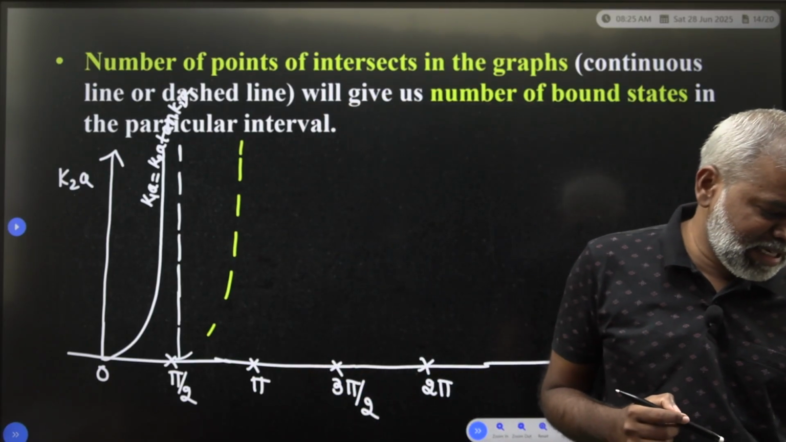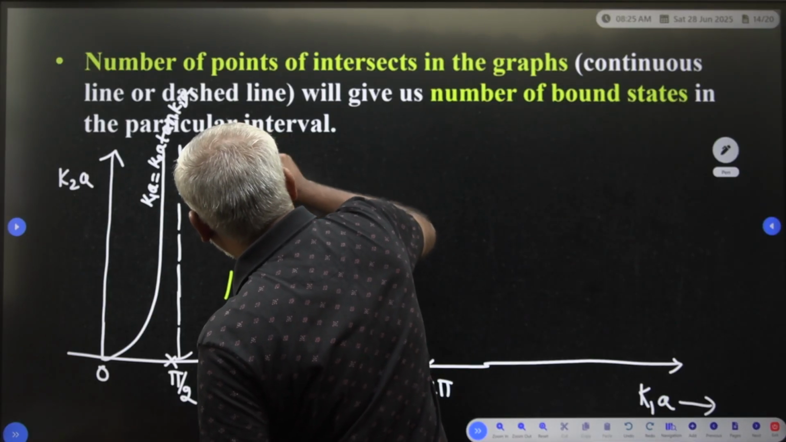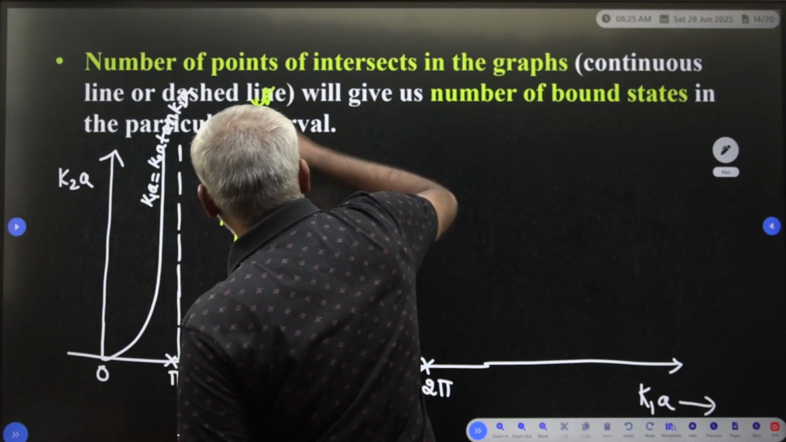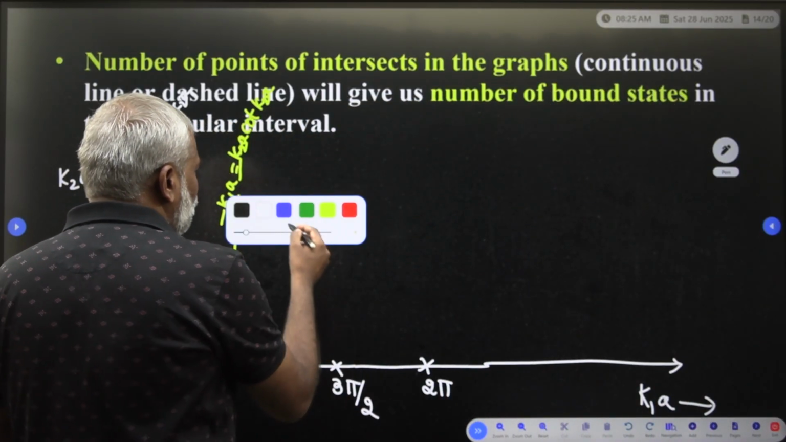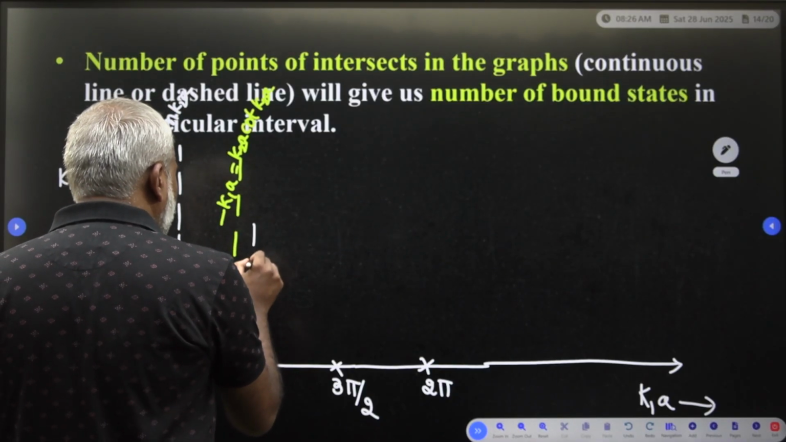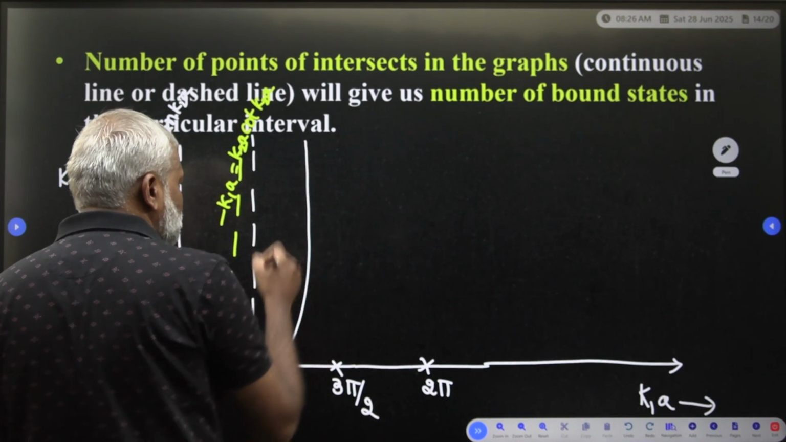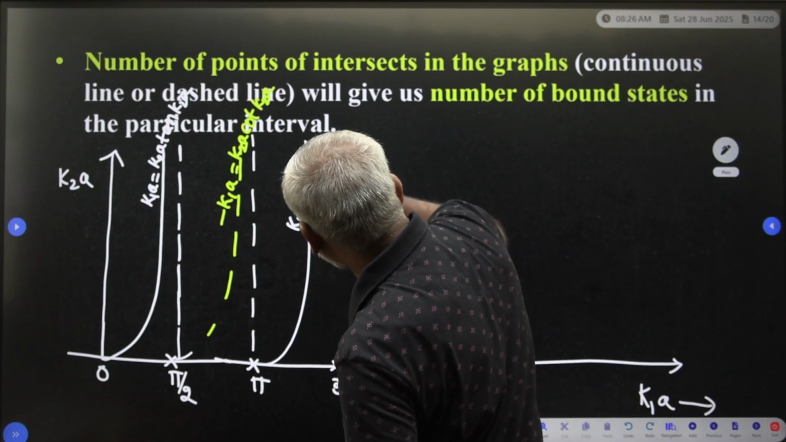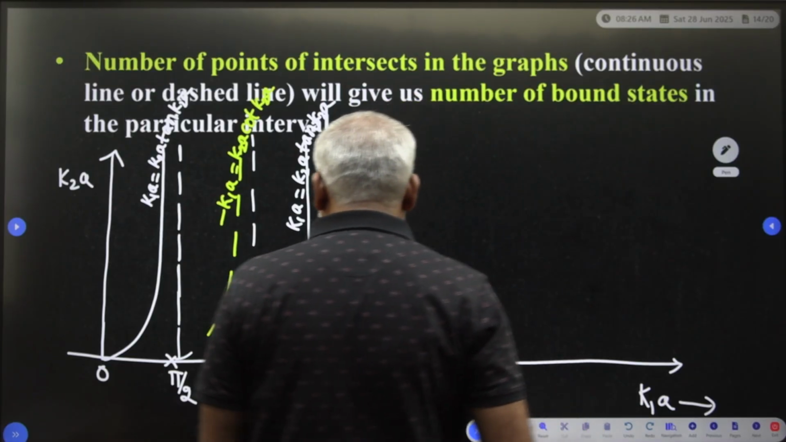So what is that anti-symmetric equation? Minus K1a is equal to K2a cot K2a, you are going to get it. Therefore you consider again, and a continuous line you get here, which is the symmetric one: K1a is equal to K2a tan K2a.